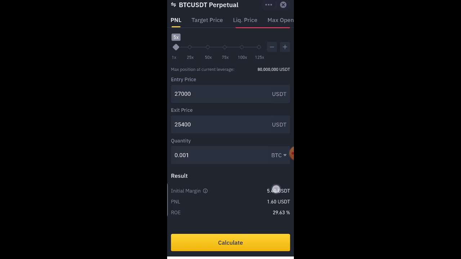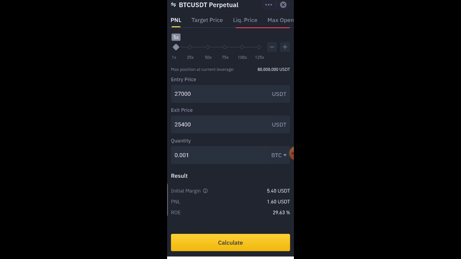The initial margin that I'm using to trade is 5.40, which is 50% of my current maximum margin, that is the total money that I have to trade. All right, don't forget it's 50%. I hope that's understood. So the profit is 1.60, and this is the return on investment, which is 29.63%, or return on equity. That's the meaning of ROE.